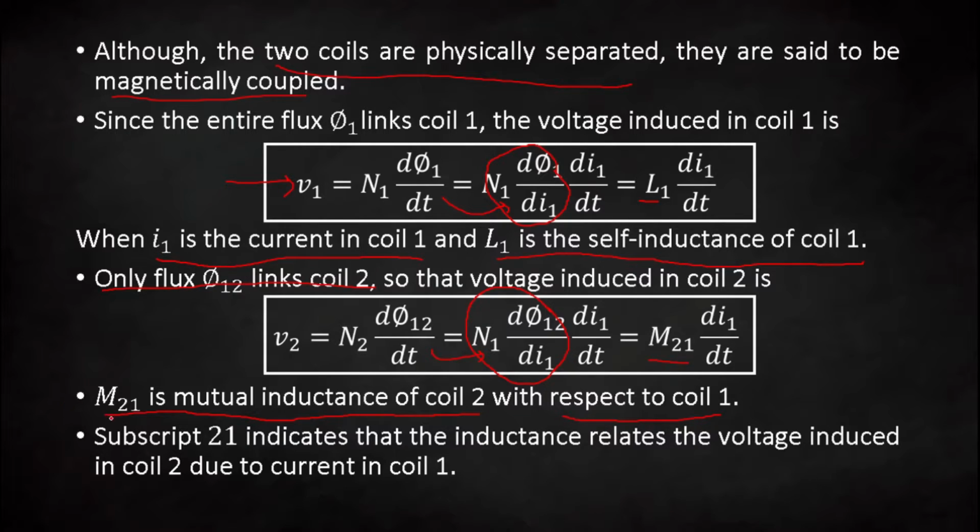Now this subscript 21 indicates that the inductance relates the voltage induced in coil 2 due to the current in coil 1. Vice versa, if there is M12, it means the voltage induced in coil 1 due to the current in coil 2.